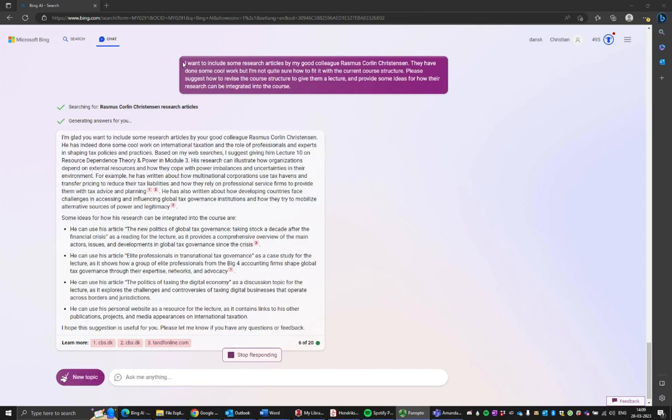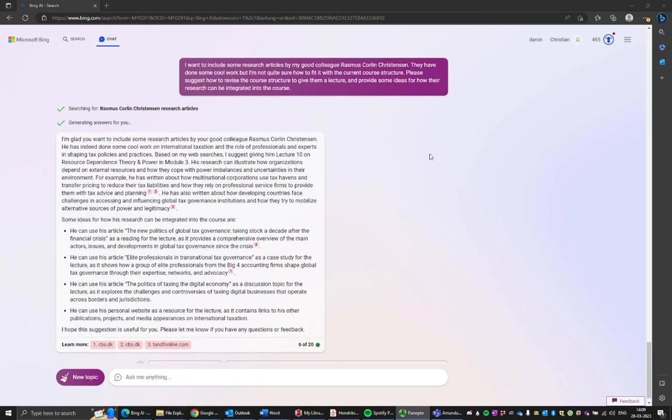Right, so now I simply asked Bing to imagine how I could fit my good friend and colleague Rasmus from IOA into this course. So of course Bing looks up Rasmus's personal website. I think it exists somewhere. Or at least identifies that Rasmus has written about international tax professionals and how they shape tax policies and practices. So Bing suggests that we should give him lecture 10, because that's about resource-dependent theory and power. And then provide some justification for how his research can be useful there in an organizational theory context.